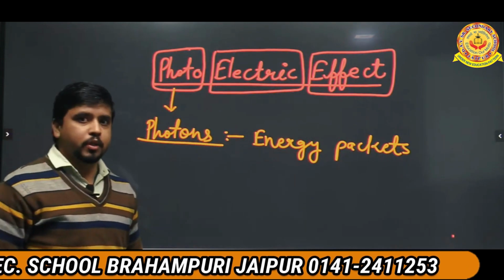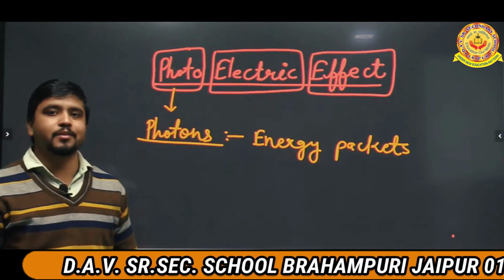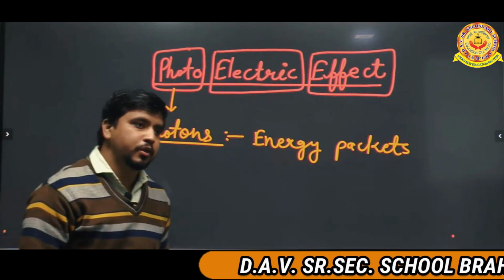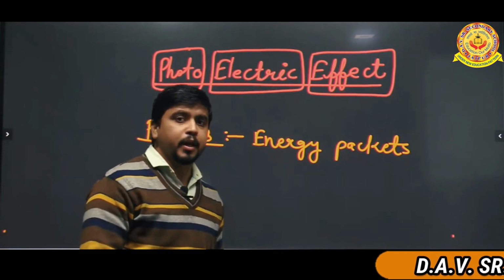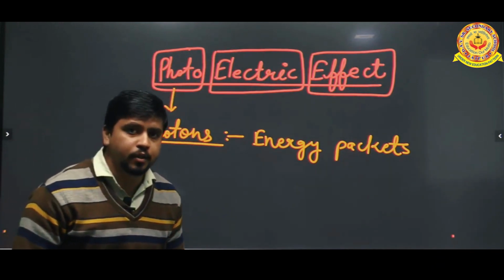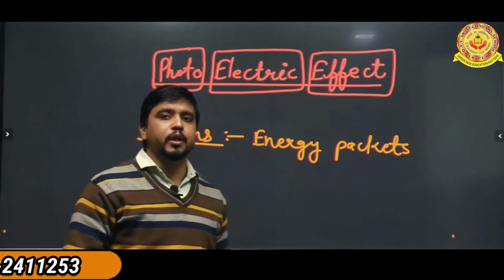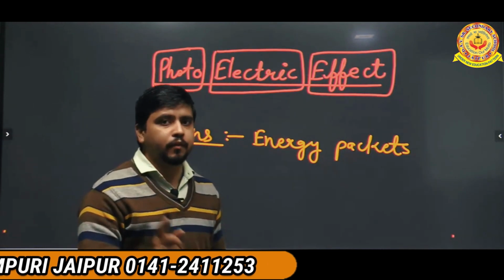Now one more thing we can discuss about the photon before starting it. First, what is the atom? Atom, in which three things are available. Not three things, exactly two things, but we can distribute them in three parts. There are two things, nucleus and electrons, and in the nucleus protons and neutrons are available, and outside the nucleus electrons are revolving around it.